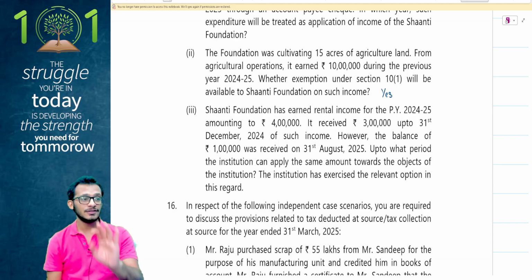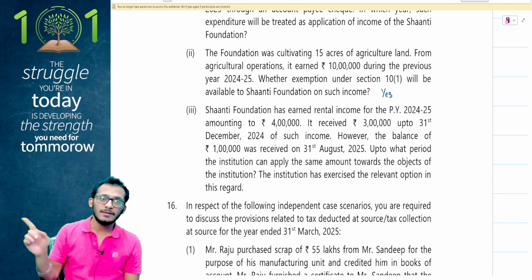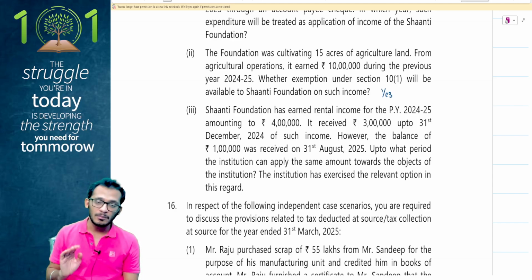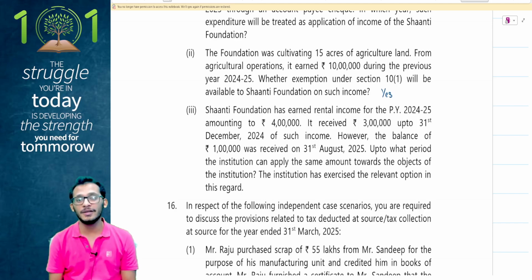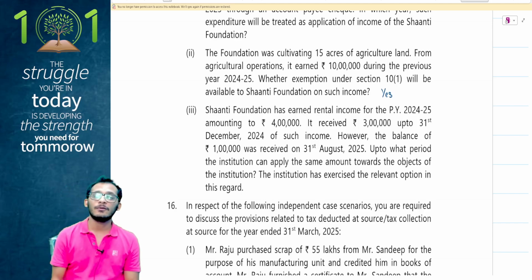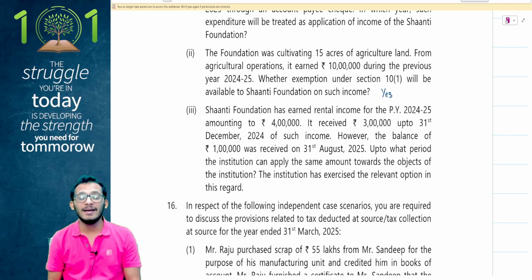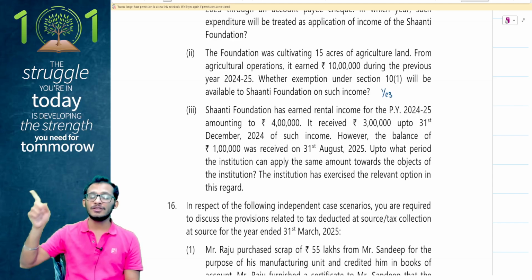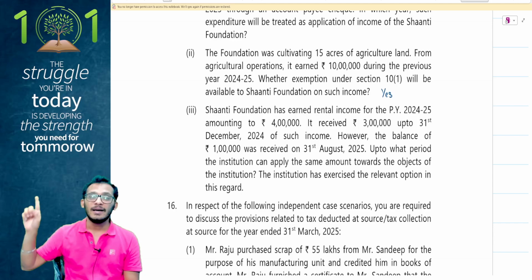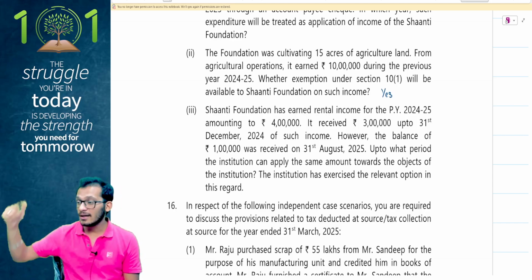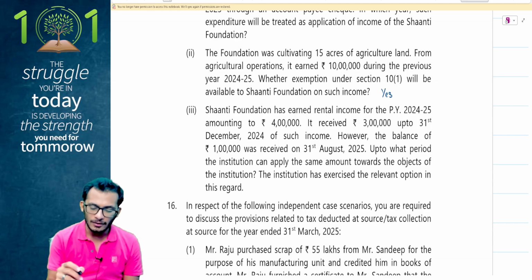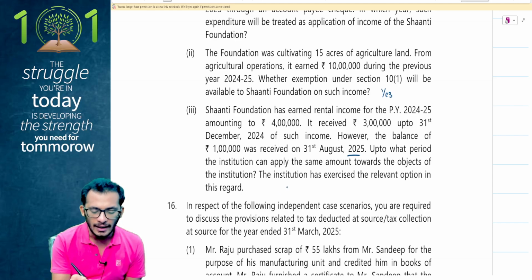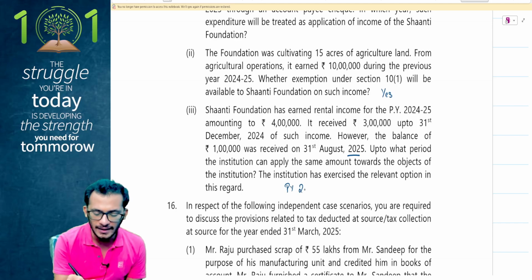People, because the institution is going for an accrual system of accounting, this unfortunately would have been part of the income statement. But since the money has not been received, there is no opportunity for me to apply this as an income, and therefore income tax gives you a special benefit. You can decide to treat this as application in the current year, provided you make sure that the payment of this has been applied in the next year in which the money is received or the year after that. Because I have received the money on 31st August 25, I should either ensure that the money is applied in financial year 25-26 or at least in financial year 26-27.